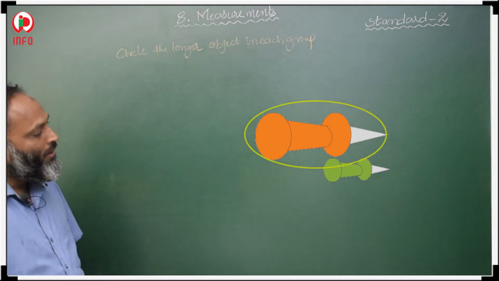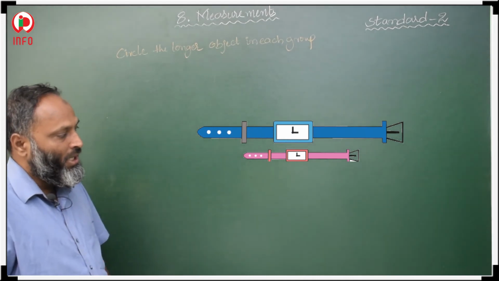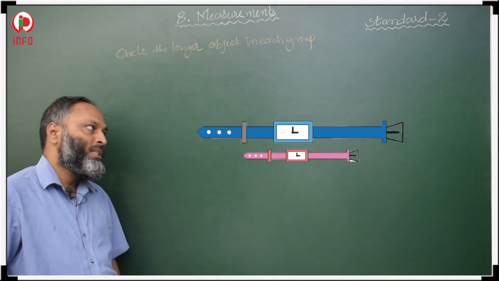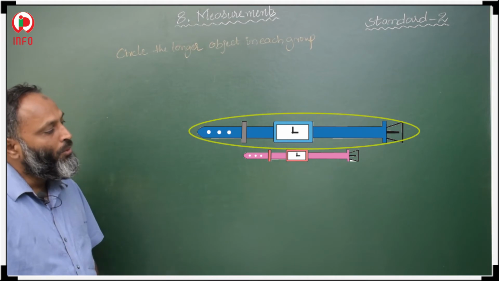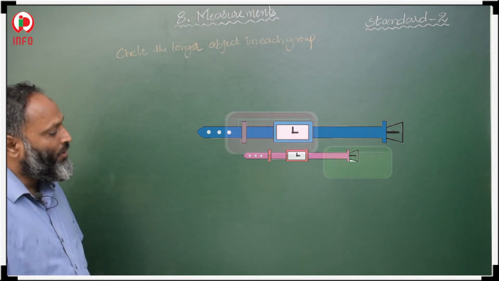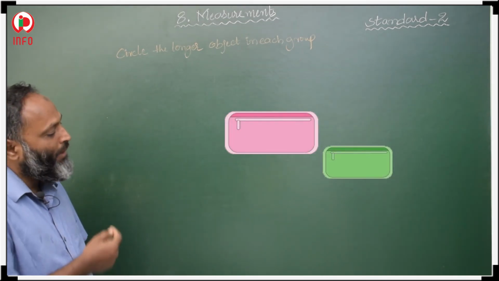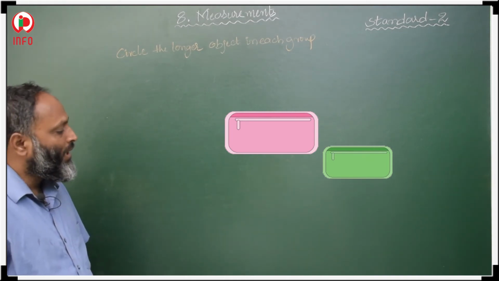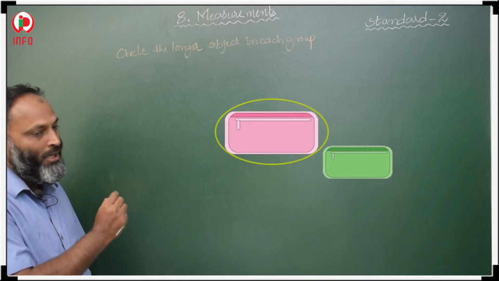After that, 2 watches are given. One is a blue watch, the other is a pink watch. The blue watch is longer, so circle that blue watch. Then after that, 2 pouches are given, pink and green. The pink pouch is the bigger one. The longer object is the pink pouch, so circle that pink pouch.